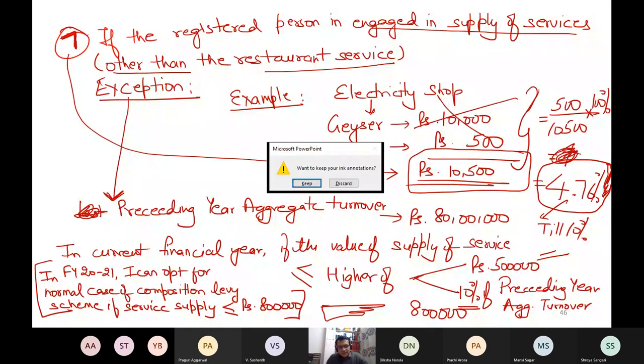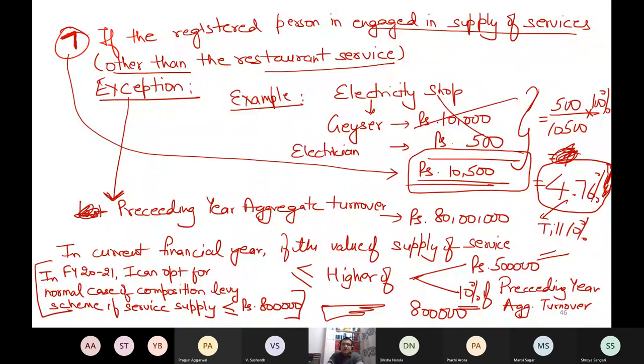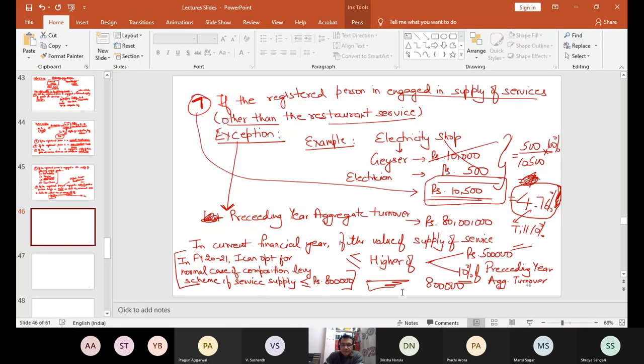If these are clear, please raise your hand. If you have any doubt, you can please ask me. If these points are clear, you can please raise your hand. Okay. Now let me continue the discussion.